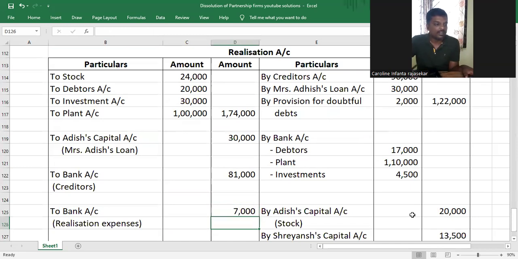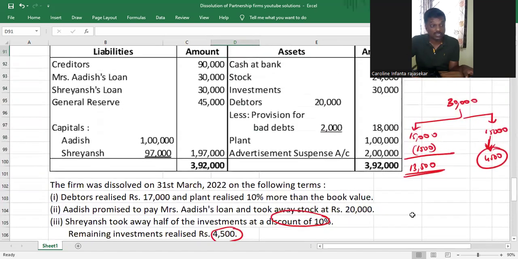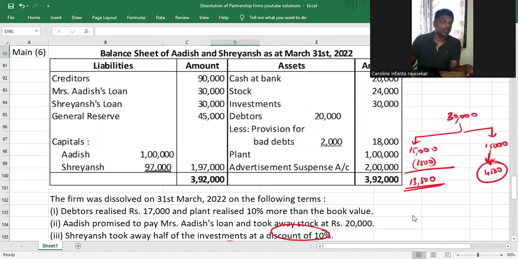With that, we have adjusted for everything, I believe. But you just cannot go ahead and start tallying it. You have to go to the question and once again check if you have adjusted for everything. Have you realized stock? Yes. Have you realized investment? Yes. Shreyansh took away a certain part of the investment and the remaining investment was sold. Debtors, yes. It is given as 17,000. Yes. Plant, yes. We realize all the assets.